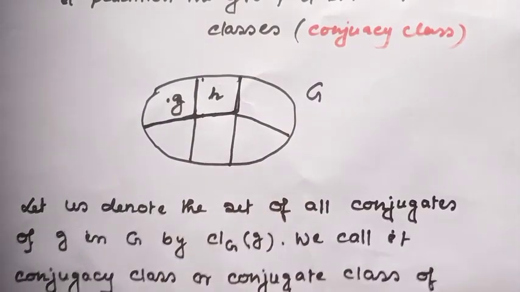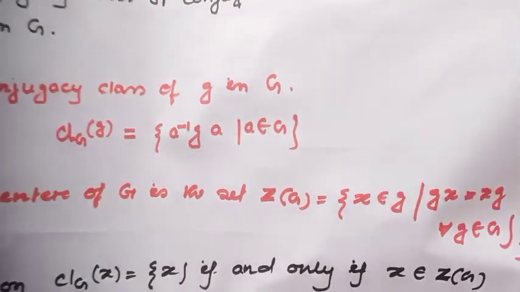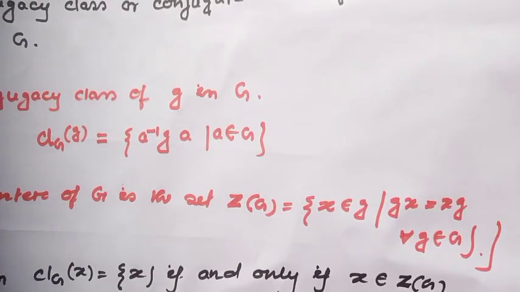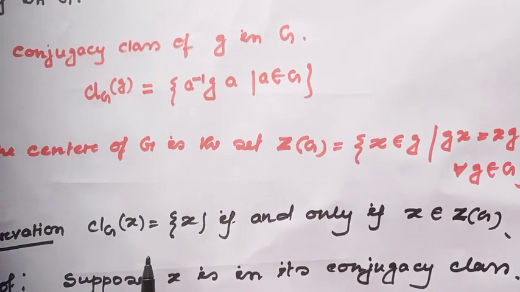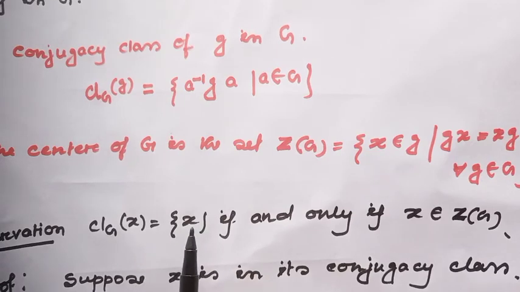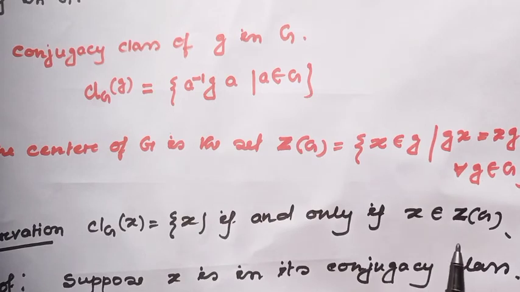Are you getting it? Well, now all of us know the center of a group. The center of a group is the set of elements which commute with every element of the group. Okay, this is the center of a group, we all know. And the conjugacy class of an element is itself if and only if the element is in the center of the group.